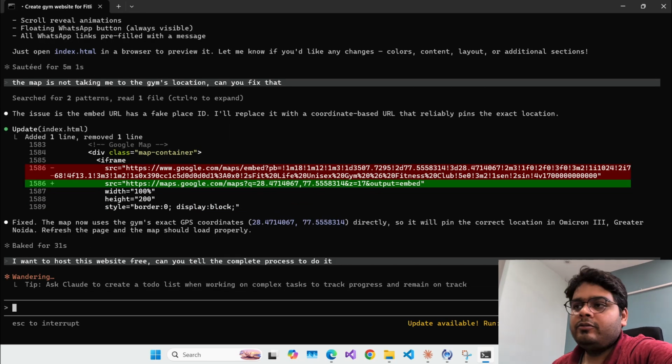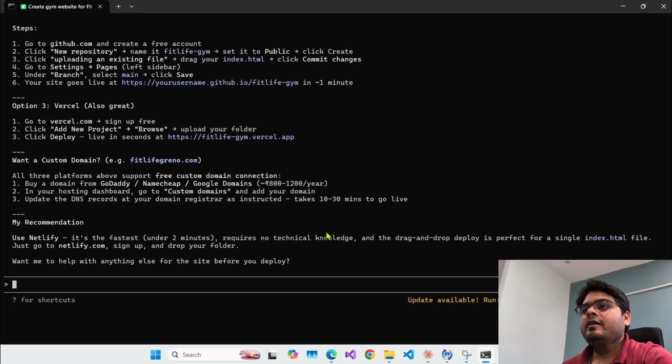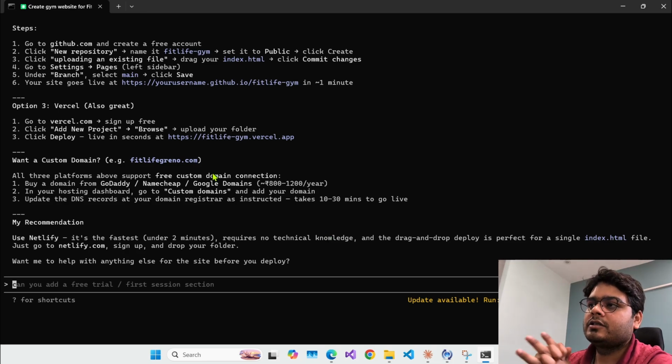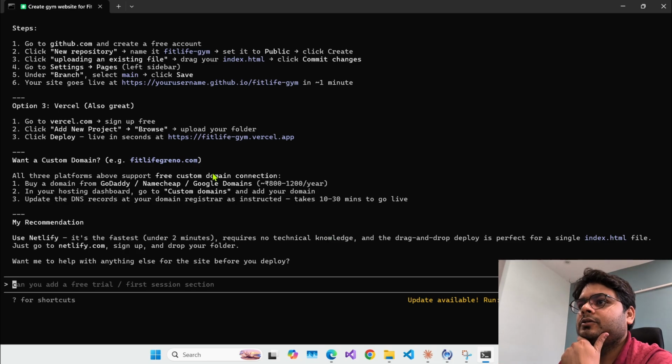So it will provide you enough information to host the website free, right? Or if you want to create a professional website with some subscription, or you already have the subscription, you can just provide the information that I have this hosting already, so how can I host it, and how can I use a custom domain or whatever, right?